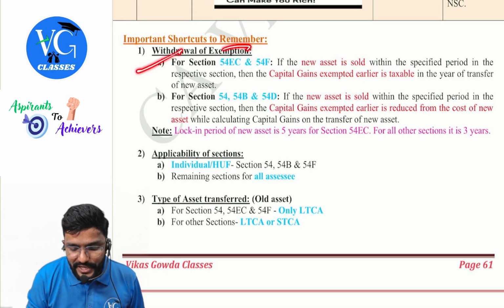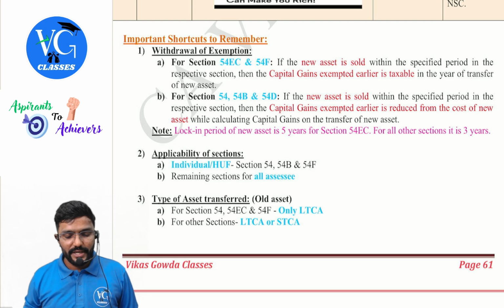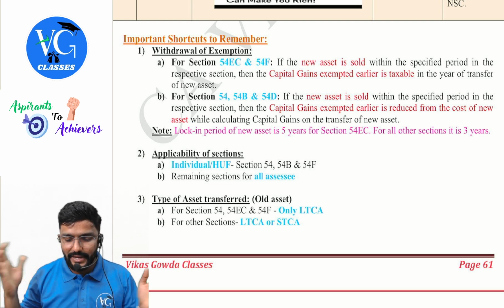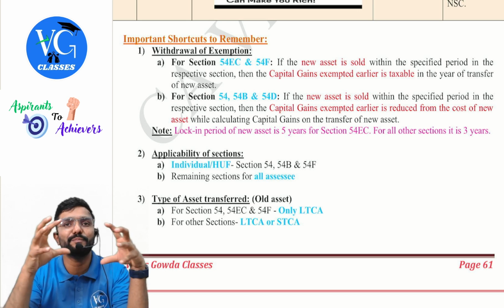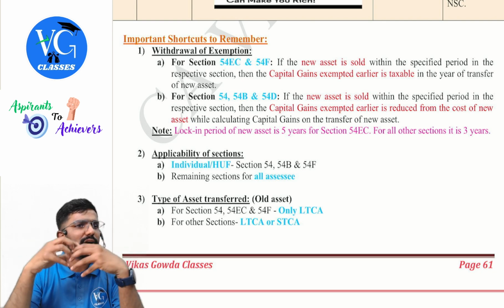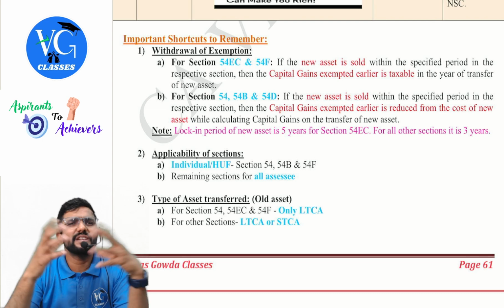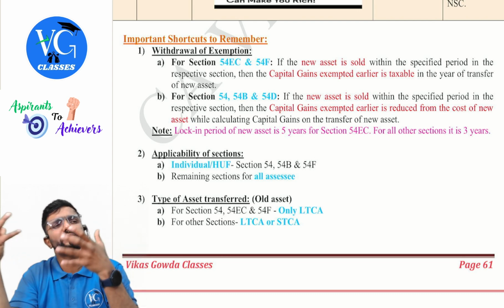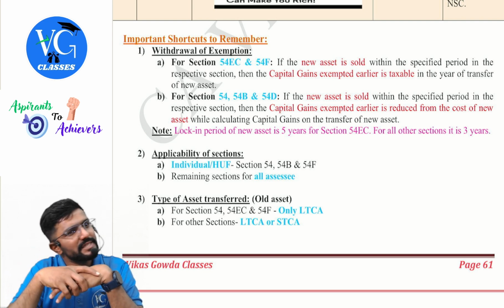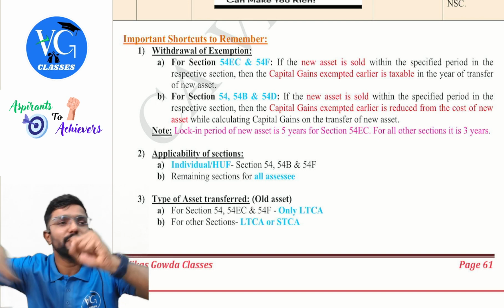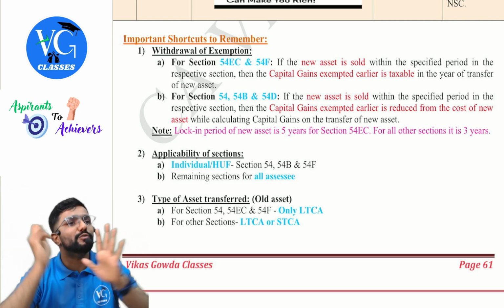For section 54 EC and F, if the new asset is sold within the specified period in the respective section, then the capital gains exempted earlier is taxable in the year of transfer of new asset. Guys, simple. 54 EC is the bonds and F is new residential house. If you have sold this within, for bonds 5 years or for house within 3 years, then on the sale of new asset, you will compute capital gains? Yes, sir. For that, you also have to add whatever exemption you have claimed earlier will become gain now.